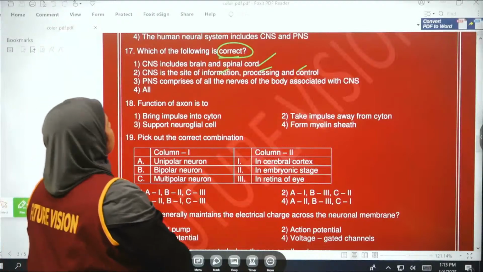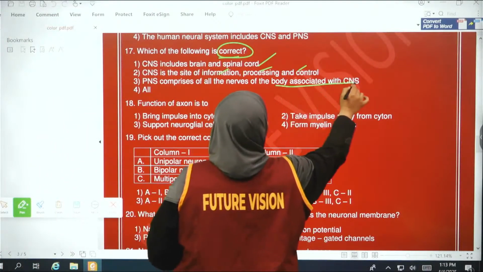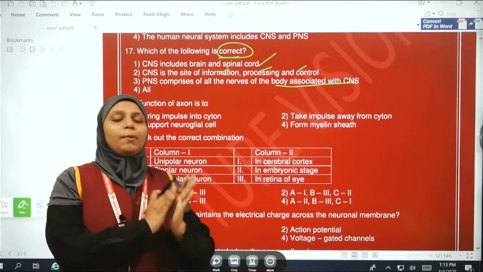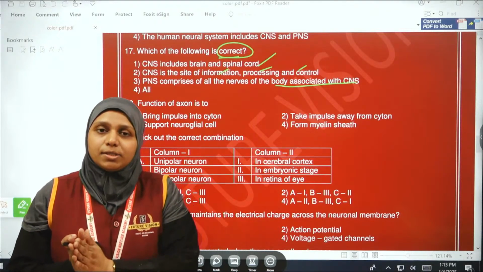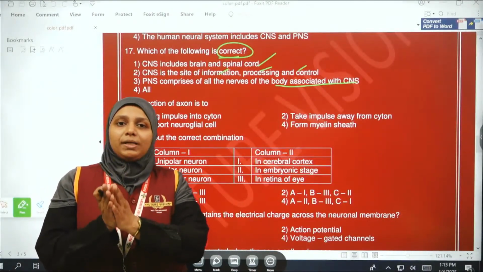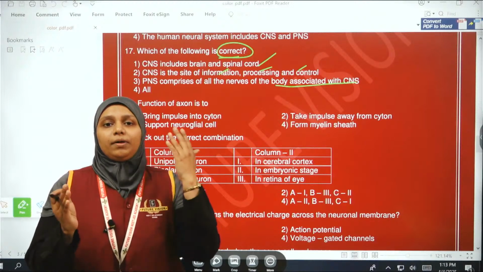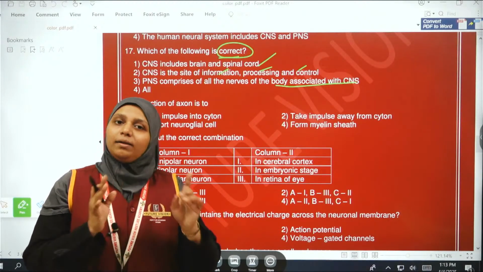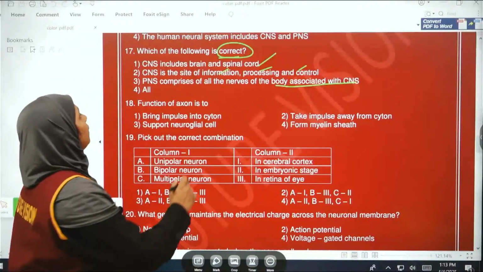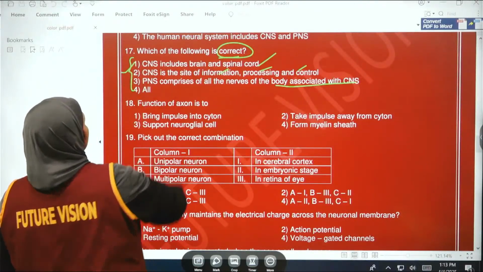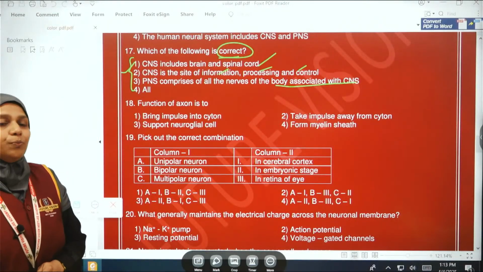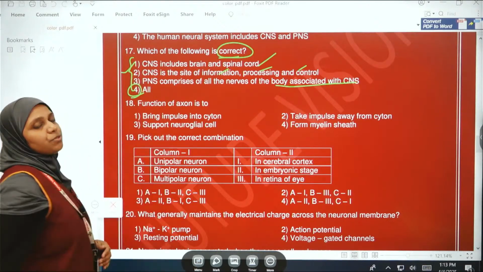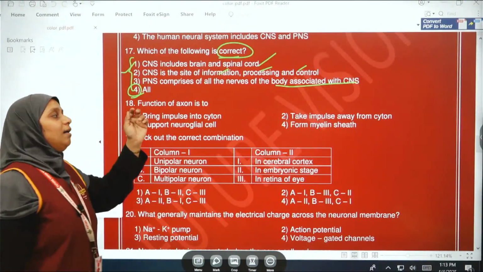PNS comprises all the nerves of the body associated with the CNS. Yes, obviously, because the CNS comprises the brain and spinal cord, whereas the peripheral nervous system, that is the PNS, comprises all the nerves that arise from the brain and the spinal cord. So these three statements are true. So the answer to which is correct is: all the statements are correct. The fourth option is the right one.